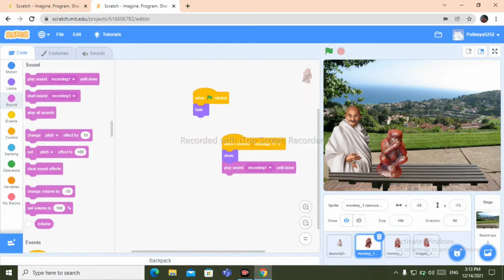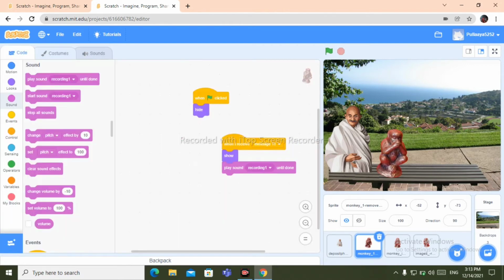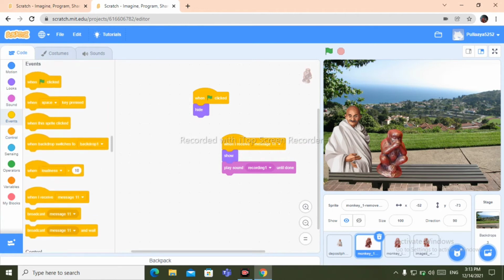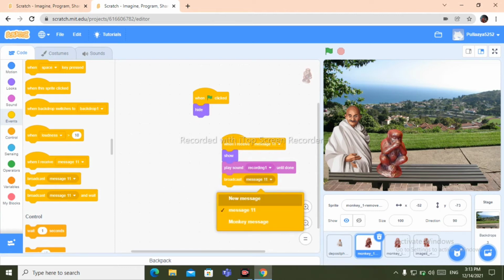and now go to code. Is that recording, or you can rename that recording from here. Okay, after that go to events, take broadcast message, create a new message. I have created a message. I have renamed it as monkey message, and now